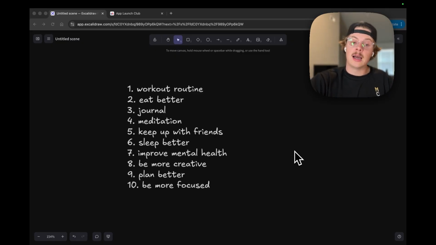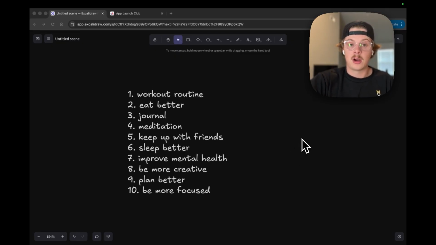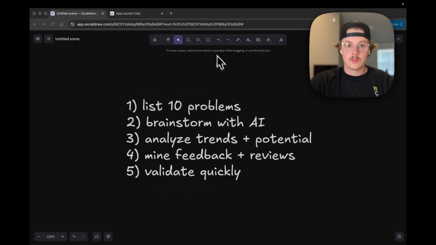So these are 10 potential ideas that you could build if you're having a hard time coming up with something. But this is a really good starting point of, okay, these are all pain points and apps that I would potentially use if they existed. So what we're going to do now is take these and put them into AI to help us form them into app ideas and see which ones might be worth building compared to others.